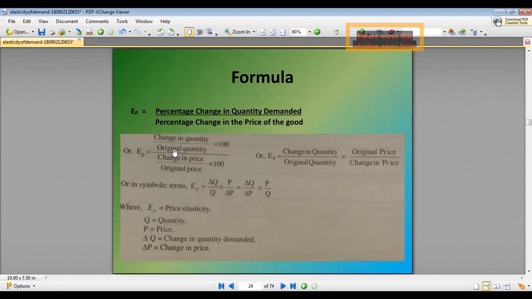So we can see over here, change in quantity divided by original quantity multiplied by 100, over change in price divided by original price multiplied by 100. So the formula will come out to be delta Q upon delta P multiplied by P by Q. Delta P is the change in price of the commodity, P is the original price, and Q is the original quantity.